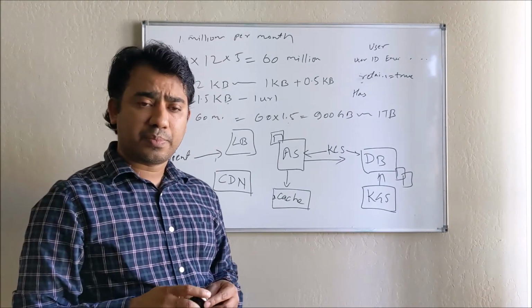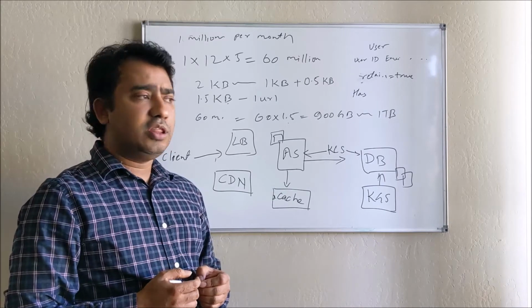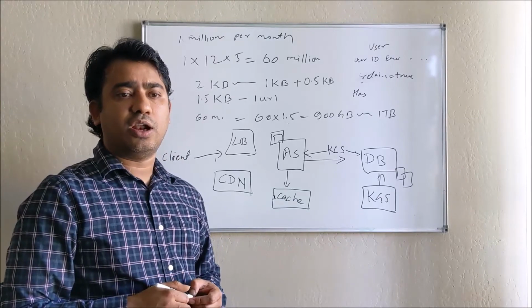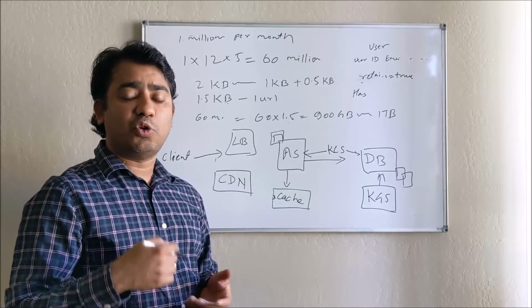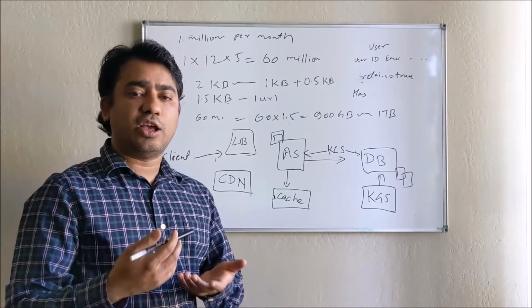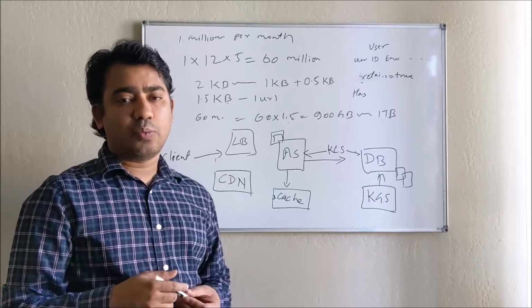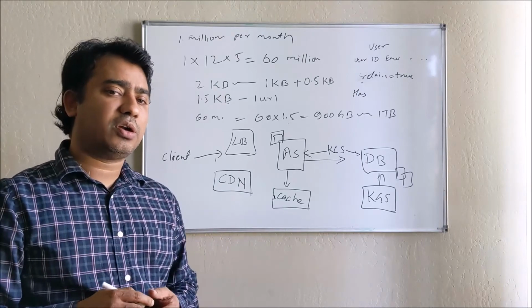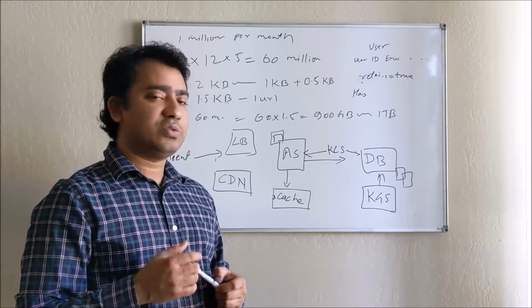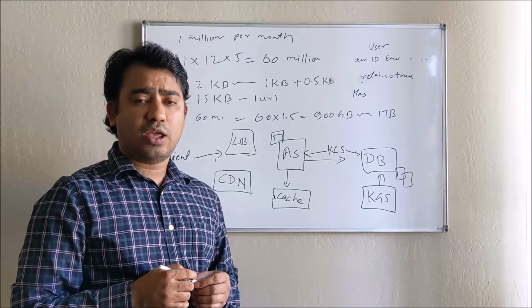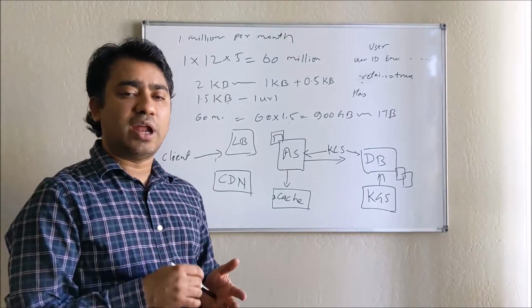When we are talking about Cassandra or DynamoDB, what do you think will be best for this kind of system? They're more or less almost the same. Sometimes you want to go with a managed instance or you want to go serverless, and it may depend on whether you want to go with AWS or not. DynamoDB is totally owned by AWS, and the good part about DynamoDB is that it's totally serverless. You don't need to manage any instance. You can simply use it as a key value store database, and AWS will take care of everything. But if you go with Cassandra, you have to manage your instance.